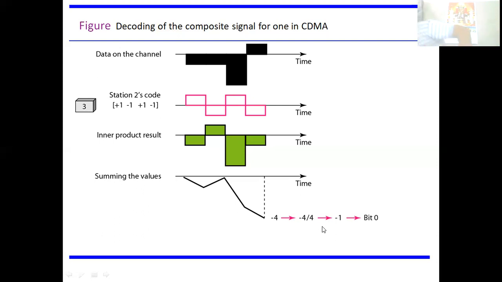So here you have to add this one. Here you have to add this one, that is -1. -1 + 1, -3 -1. These two get cancelled. Actually how you are getting this value means these two are -1 and +1. These two get cancelled. So -3 -1, -4. So totally here you are getting -4. After getting -4, you have to divide it by the number of stations. How many stations are you having? 4. So it is -1. So getting bit 0.